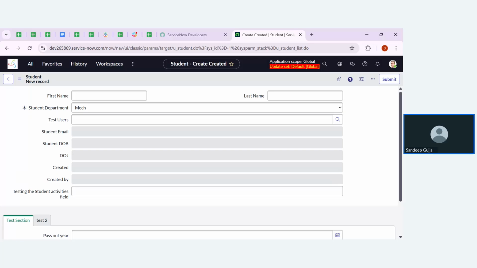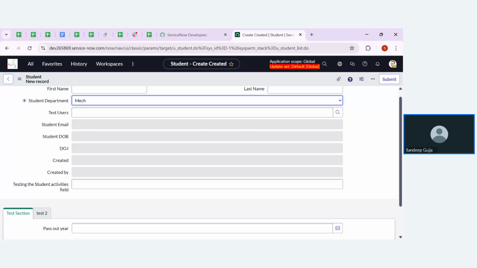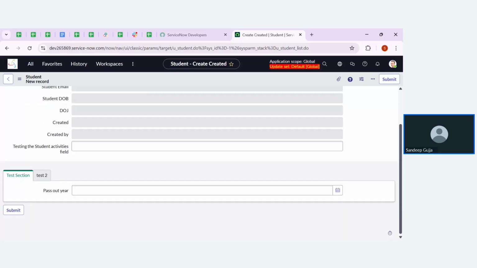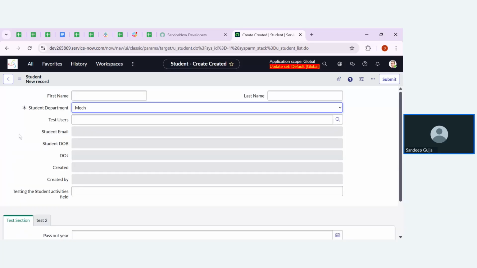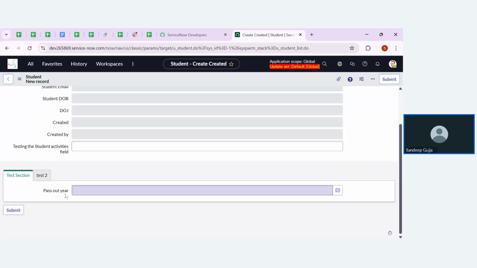So now let me create one data policy. Before I create the data policy, let me deactivate the UI policies that we created, or let it be, guys, because we don't have a lot of fields here to perform these activities. That's why I was thinking of deactivating, but I can make it happen using this field.